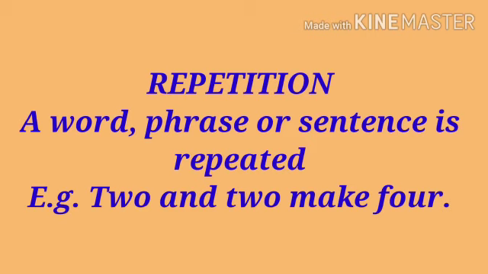Repetition: a word, phrase, or a sentence is repeated. For example, 2 and 2 make 4. Here, word 2 is repeated, so it is the example of repetition. Then what is the difference between alliteration and repetition? In alliteration, initial sound, one letter is repeated, whereas in repetition, one word, one phrase or one sentence is repeated. This is the difference between alliteration and repetition.